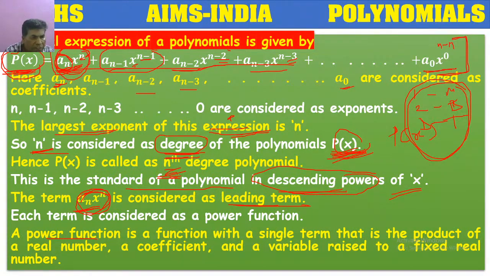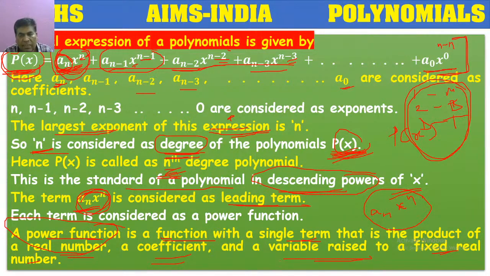Here a power function is a function with a single term that is a product of a real number, the coefficient, and a variable raised to a fixed real number. Means here, if you take a_n x power n, this single term is called a power function.